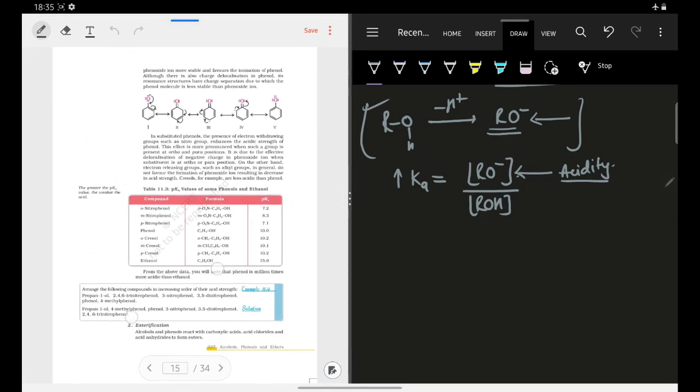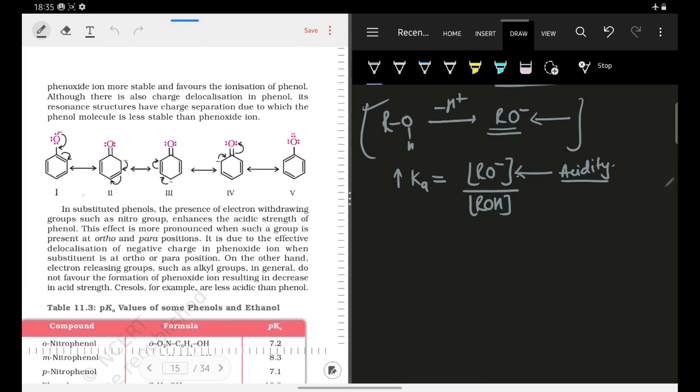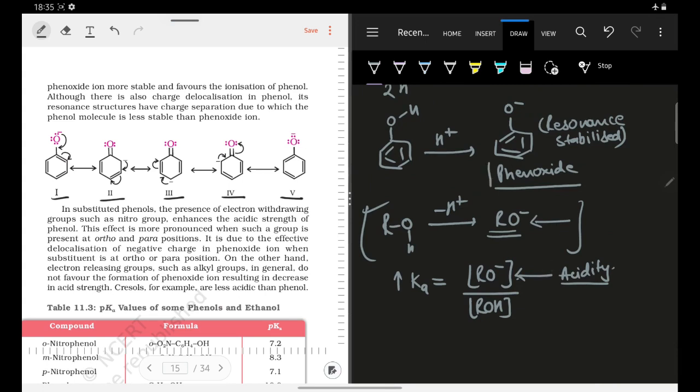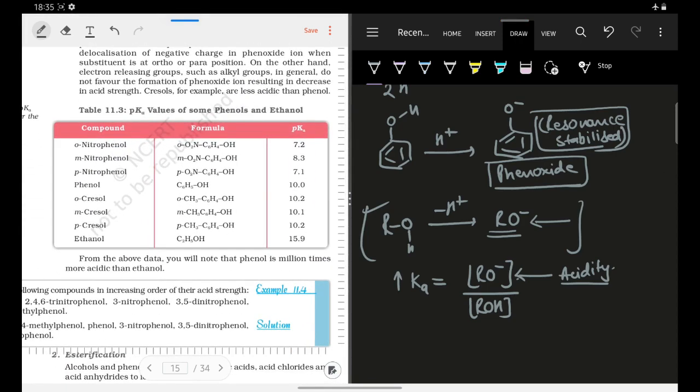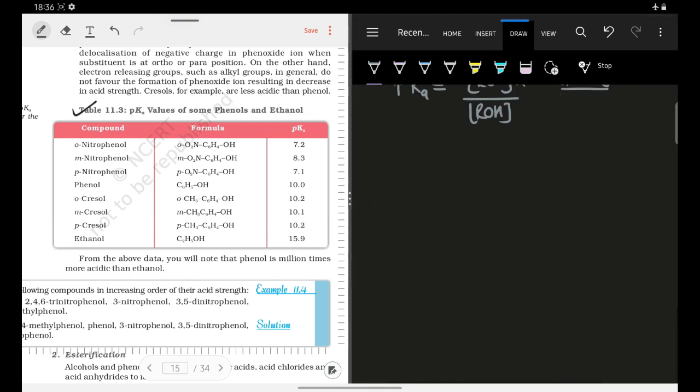Okay. Now exact same thing that they told, that phenols are acidic in nature. Why? Because they have these resonance stabilization in this phenoxide ion. Okay, this I have already written here. So if you know this much, you will be able to understand everything that is written in these paragraphs. Okay, so now one of the more important things that you must know is that you must analyze the pKa data that is given in this table. So one of the things that will help you in analyzing this data is that pKa is inversely proportional to acidity. Okay, we know this, that pKa is inversely proportional to acidity.